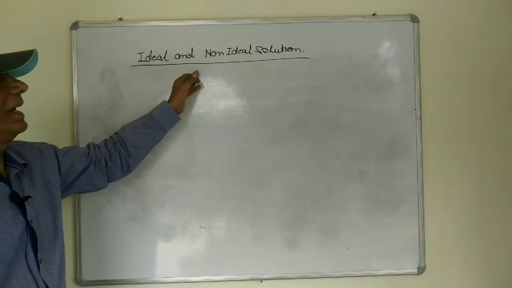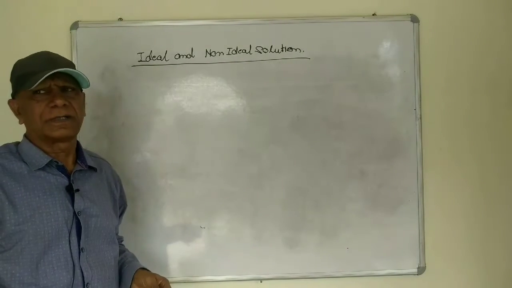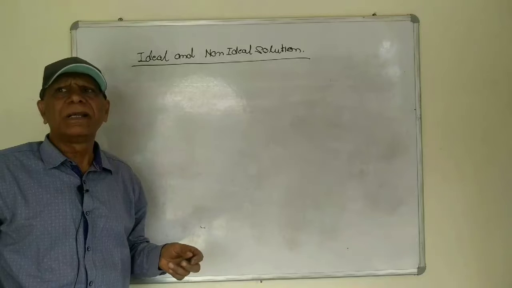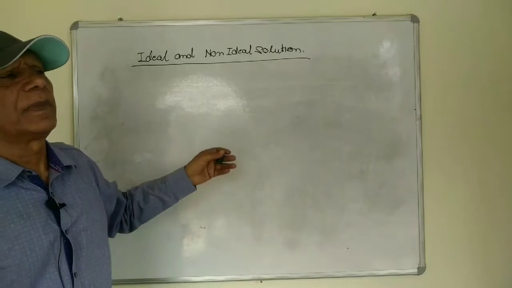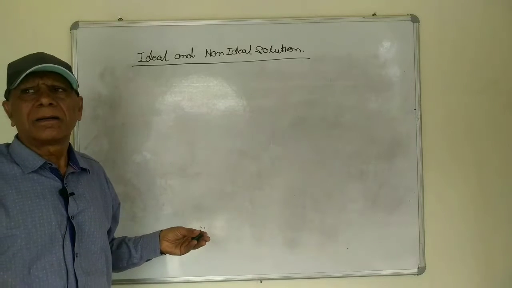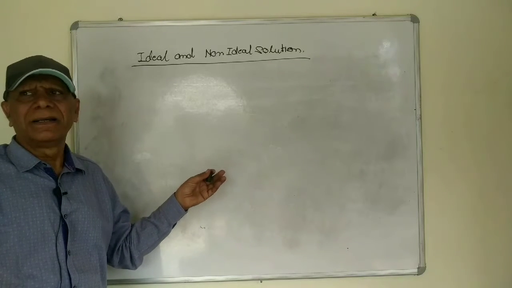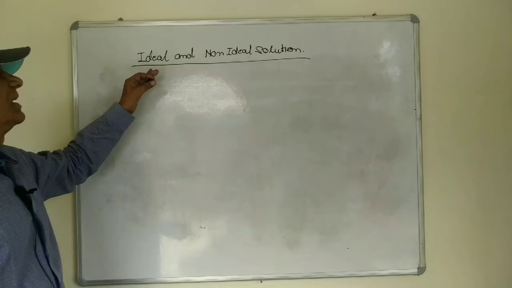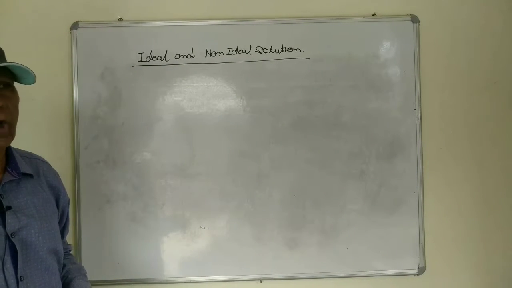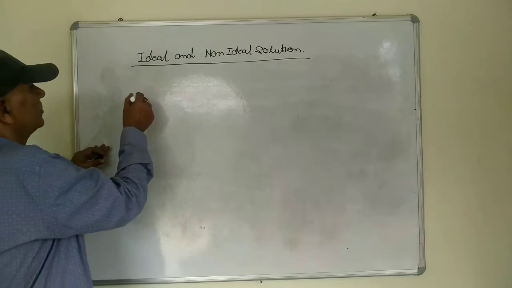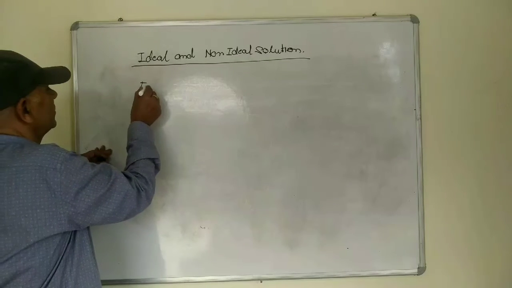Ideal and non-ideal solution. The liquid solution on the basis of Raoult's law may be classified into the two. One is the ideal solution and the other one is the non-ideal solution. So what do you mean by the ideal solution?